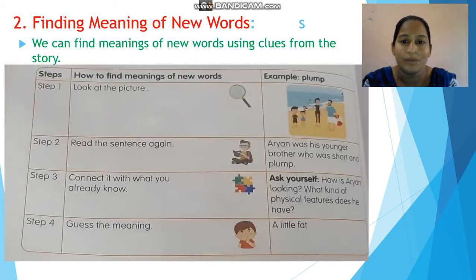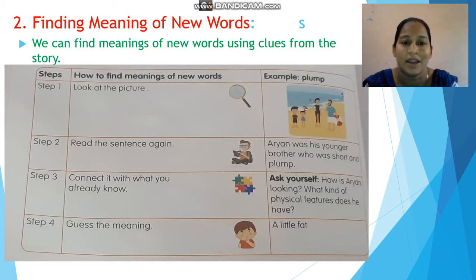Now, moving to find the meaning of new words. We can find the meaning of new words by using the clues from the text or story. So, students, here we have to follow 4 steps to find the meaning of new words. We are going to see the 4 steps with examples. First step, look at the picture. Now, you are looking at the screen, there is a picture. Some people with their children standing in the beach.